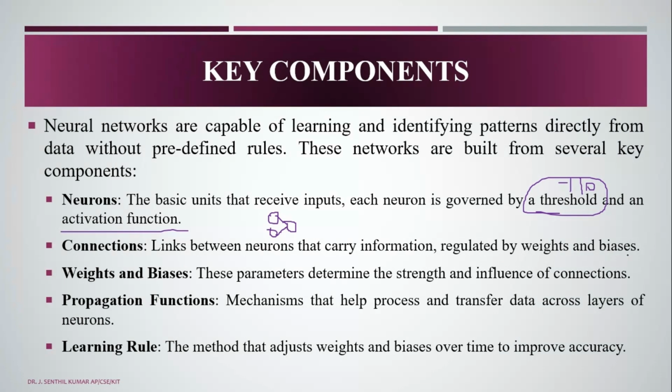The weight and bias are the parameters that determine the strength and influence of the connections. The propagation function is a mechanism that helps process and transfer the data across the layers of neurons. We have the learning rules, which come under the learning rate, using alpha. It is the method that adjusts the weights and bias over time to improve accuracy. So these are the key components used in neural networks.